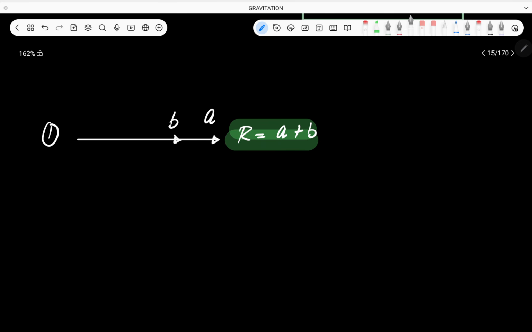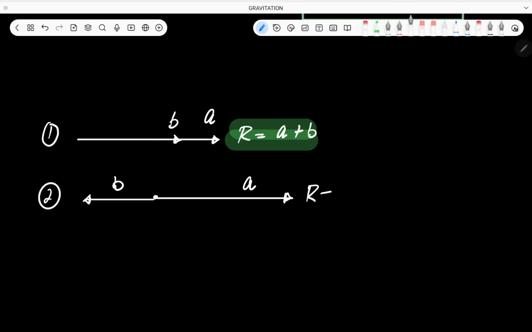Similarly, suppose you have 2 vectors which are opposite to each other. For example, one vector is towards right which is A, and another vector is towards left which is B. So are they in the same direction or opposite direction? Obviously opposite direction. So their resultant will be A minus B. Equal to what? A minus B. That is, the subtraction of the 2 vectors will be the resultant of these 2 vectors.